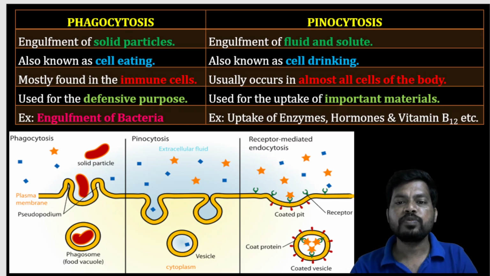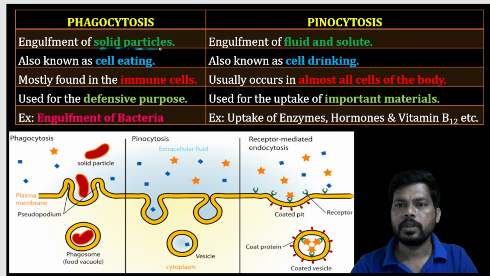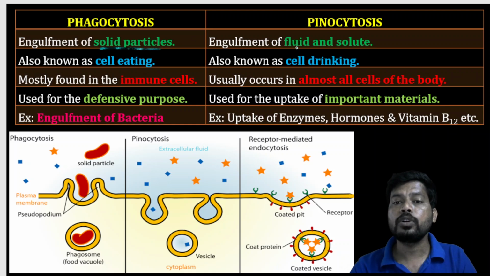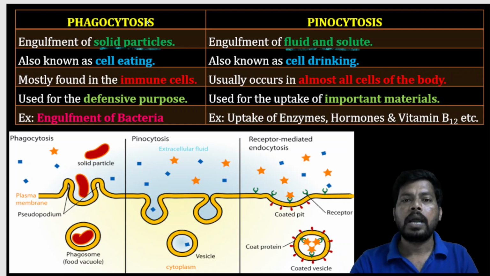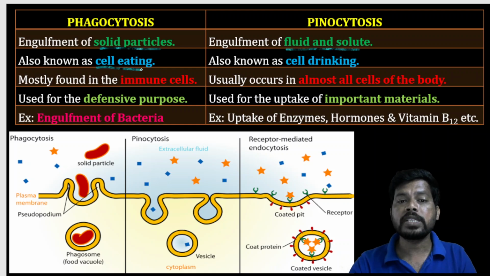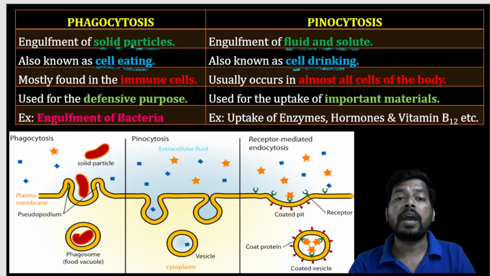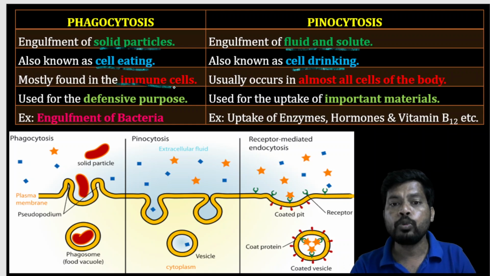Next, what is phagocytosis and what is pinocytosis? Phagocytosis is engulfment of solid particles, nothing but intake. Pinocytosis is engulfment of fluid and solute. Phagocytosis is cell eating, pinocytosis is cell drinking. Phagocytosis occurs mostly in immune cells, while pinocytosis occurs in almost all cells of the body.